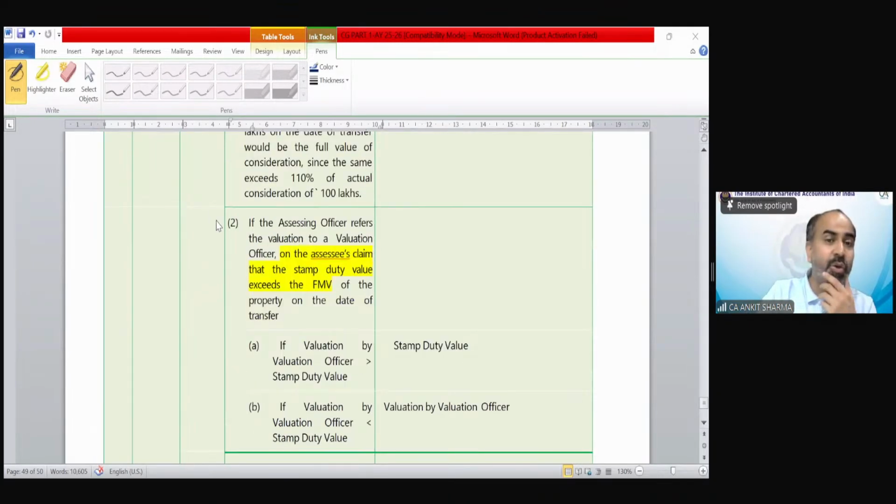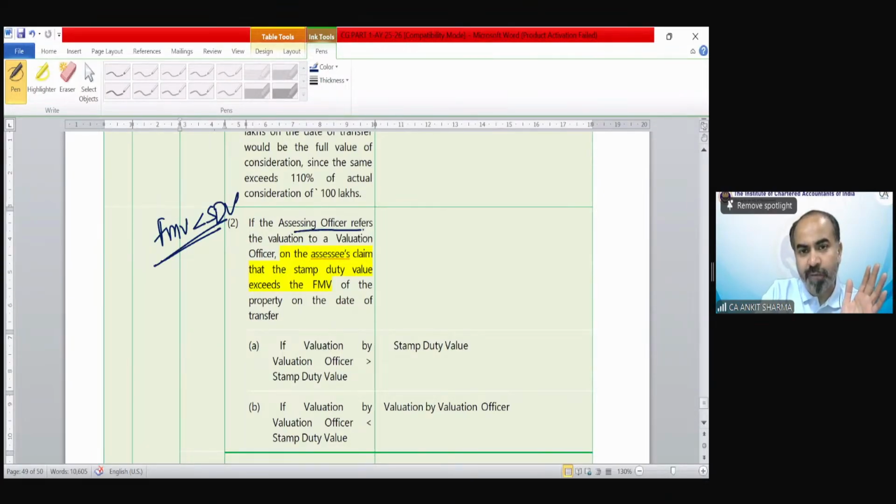The point 2 is regarding those cases in which FMV is less than stamp duty value. You can see the provision says, if the assessing officer refers the valuation to a valuation officer. When will it happen? When the assessee says that the stamp duty value is higher than the FMV, so I need to pay extra tax on the sale consideration when I am not receiving that sale consideration, which would be unjustified. In that situation, the assessing officer can ask the valuation officer to value that property, on the assessee's claim that the stamp duty value exceeds the FMV.